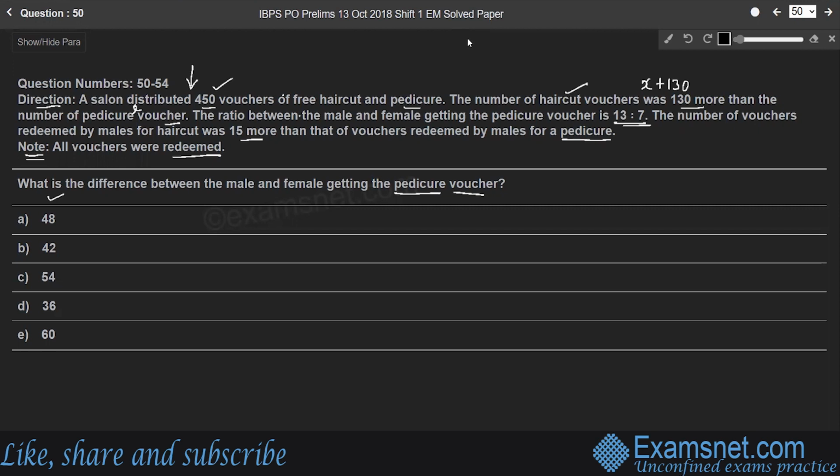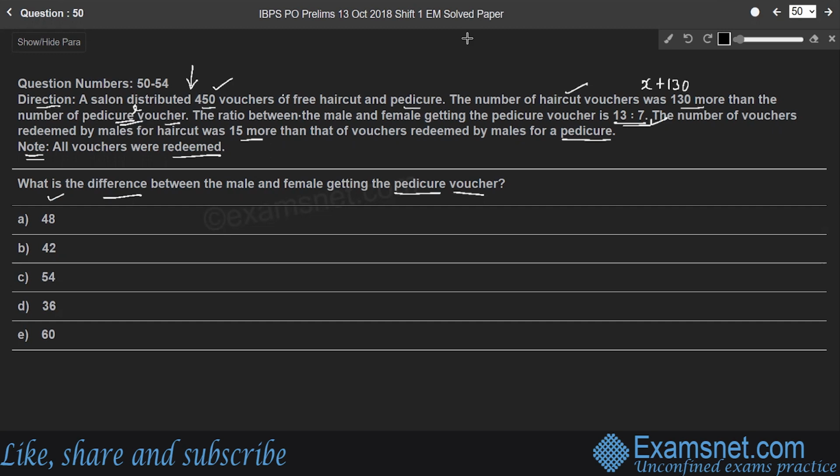So X plus X plus 130 becomes 450. Find the value of X. So based on the value of X, that is the number of pedicure vouchers, we'll find the difference between male and female getting pedicure voucher, because the ratio is given 13:7, the ratio between the male and female getting pedicure voucher, right?